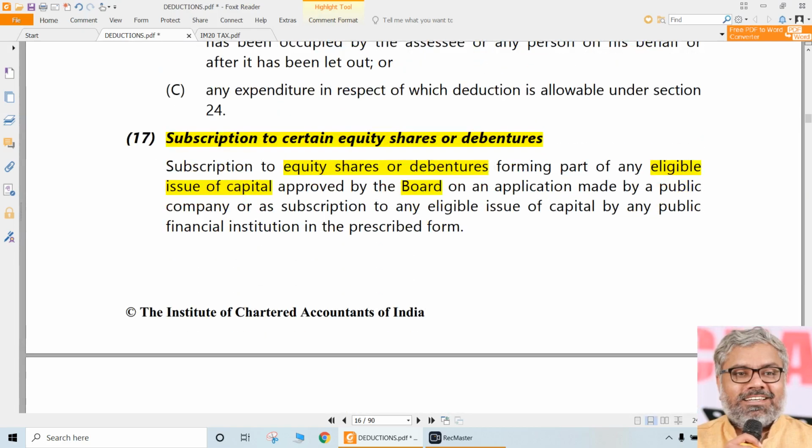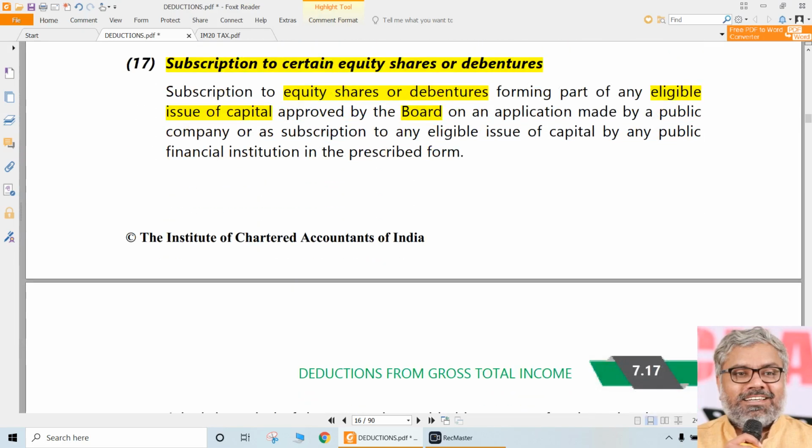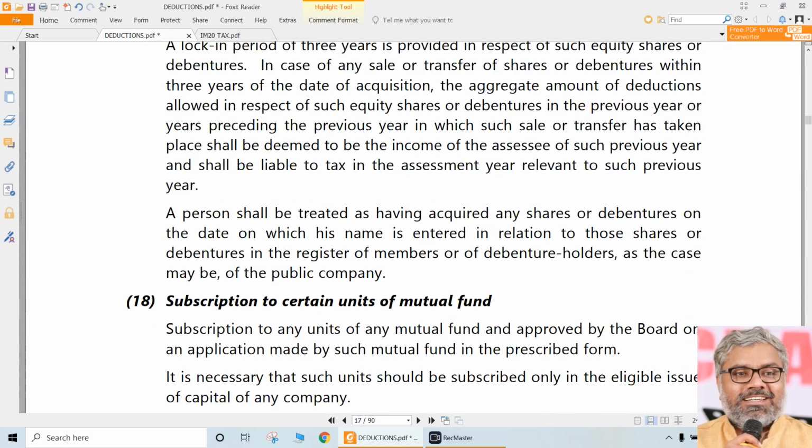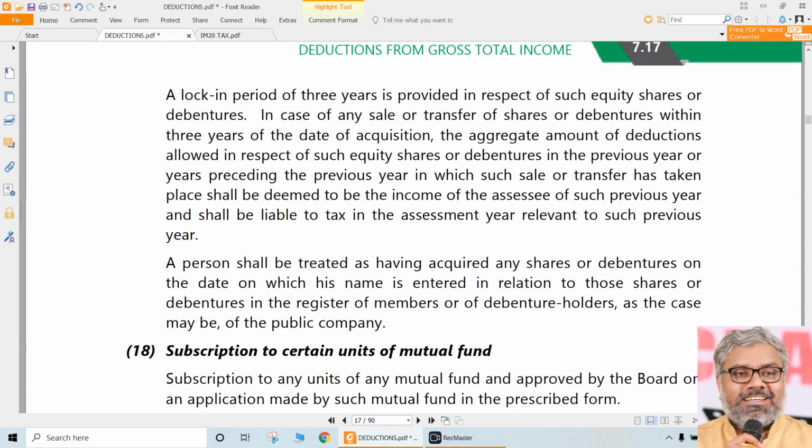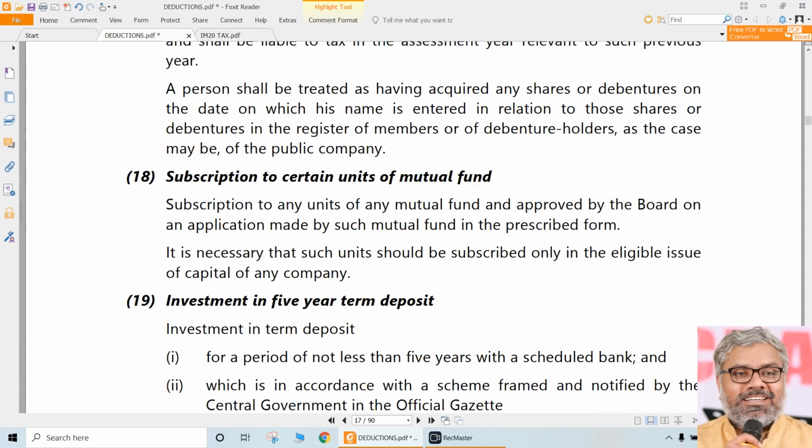Certain equity shares. What are those certain equity shares? Those are eligible shares. And how do we know they are eligible? That we will not know. CBDT will tell whether they are eligible or not. If CBDT says they are eligible, they are eligible. That's it. And if they are eligible, the assessee can claim deduction under 80C for the amount that he has invested in respect of such equity shares or debentures. That's it. That is enough.